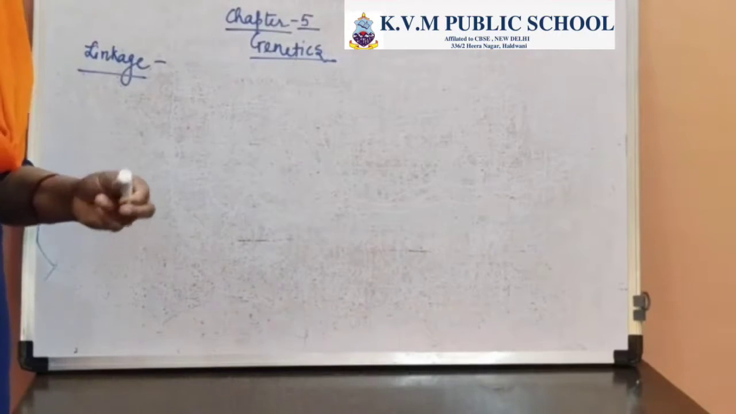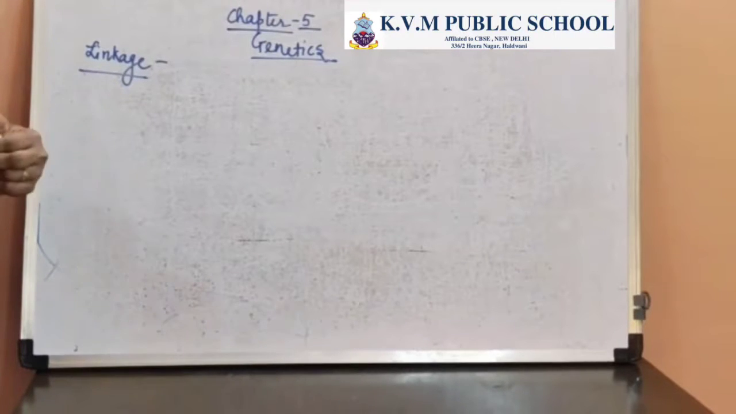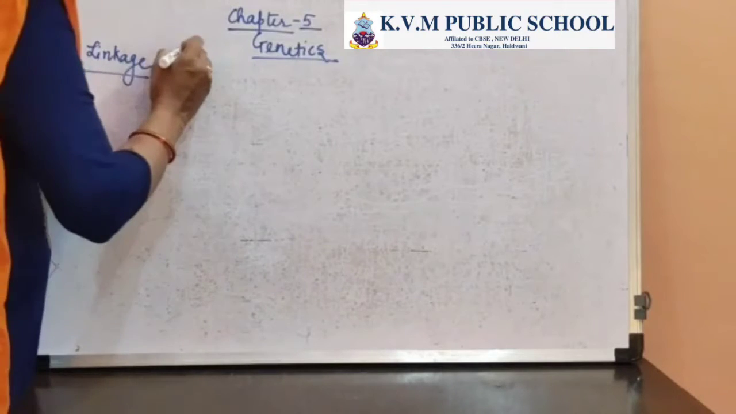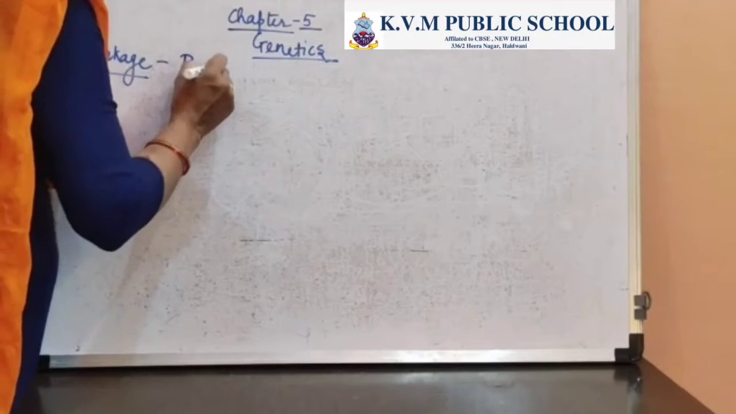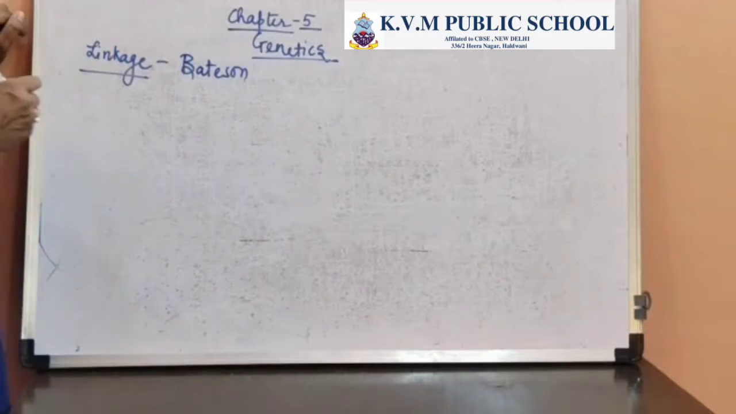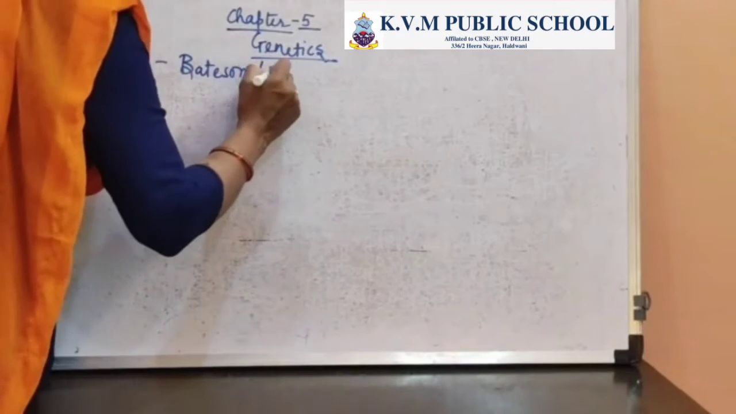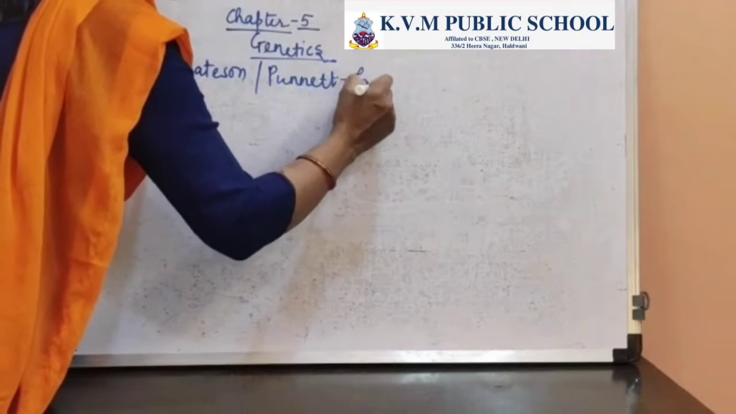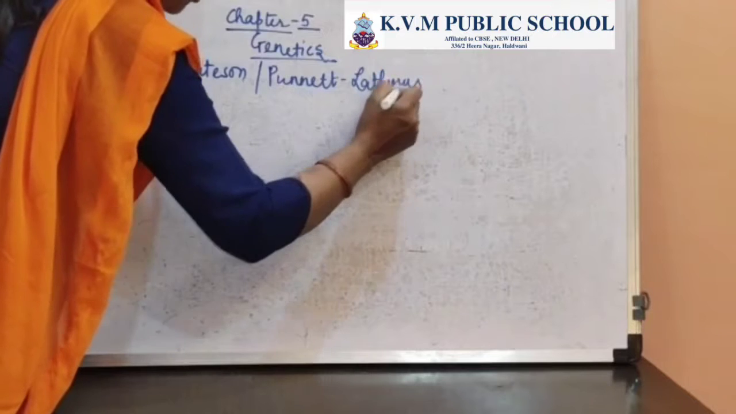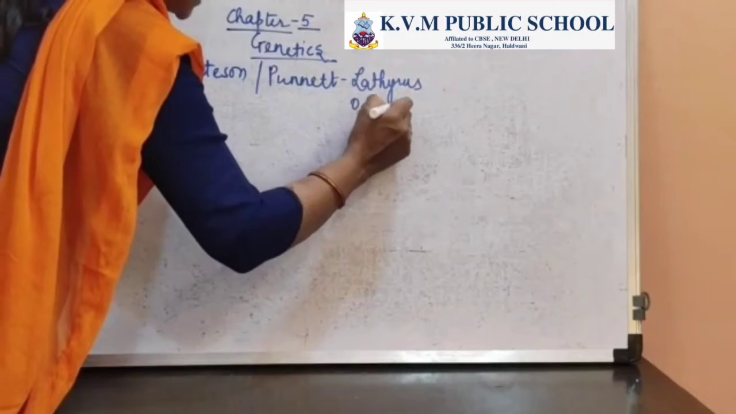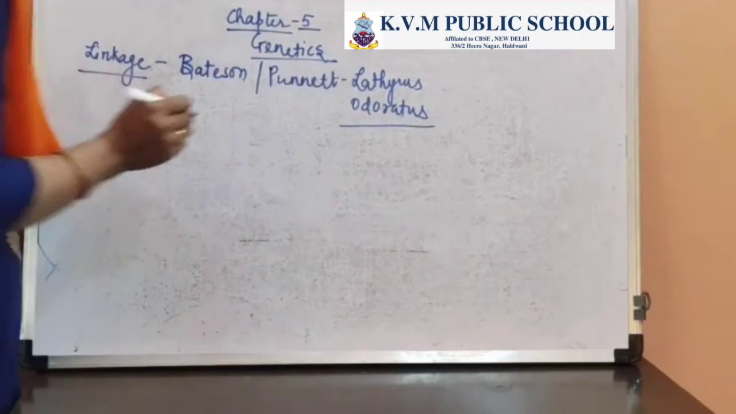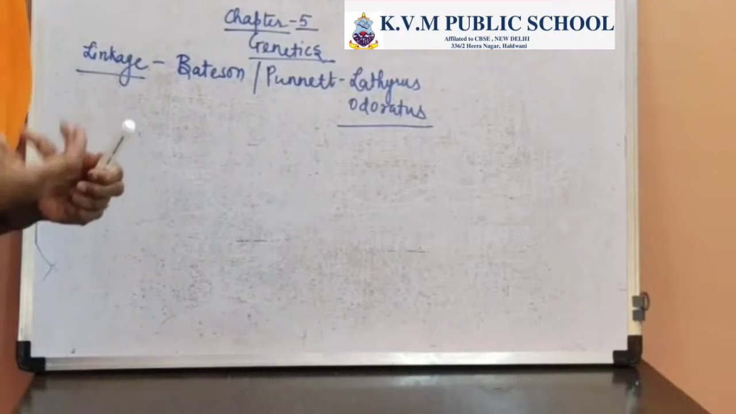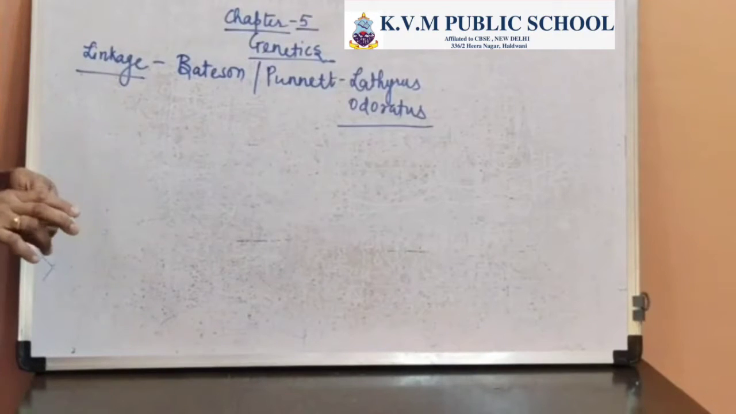So linkage, this term was given by Thomas Hunt Morgan, who is referred to as the father of experimental genetics. But the study of this linkage was carried out for the first time by Bateson and Punnett on Lathyrus odoratus, that is sweet pea. They carried out the experimentation on Lathyrus odoratus, and they proposed the coupling and repulsion phenomenon. So here there is a combination of inheritance of genes together,